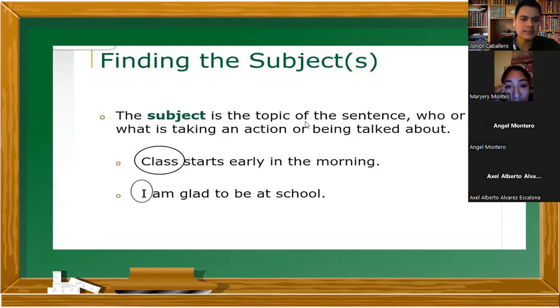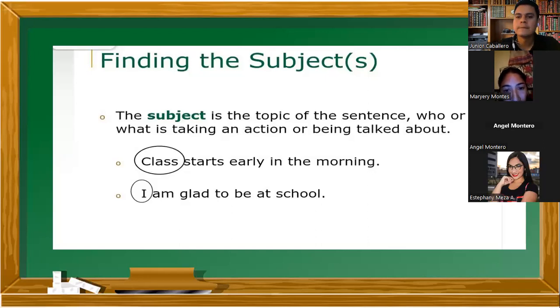Can somebody else give me another example of a sentence that has one subject? I would like one example first with a personal pronoun. For example, Maria is playing the piano. Okay, that was nice. But is that a personal pronoun?